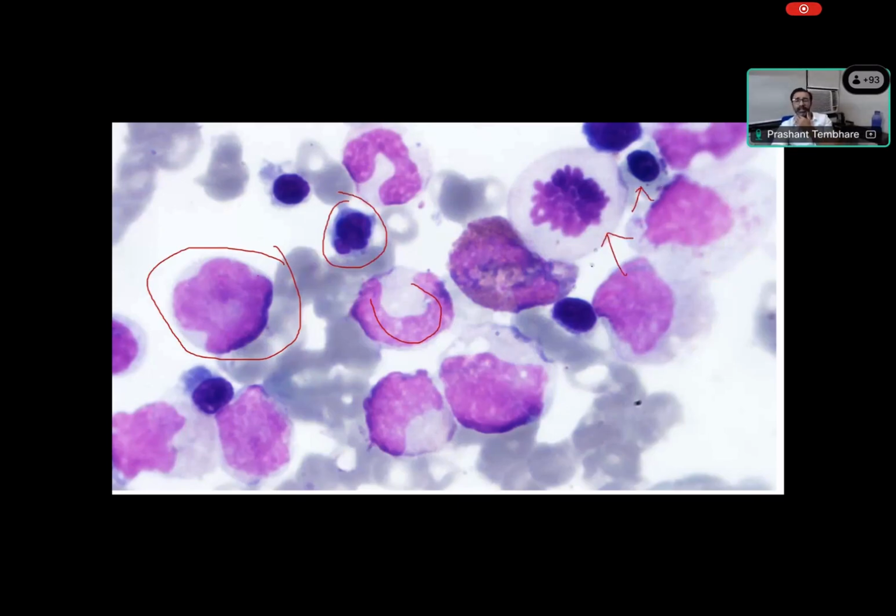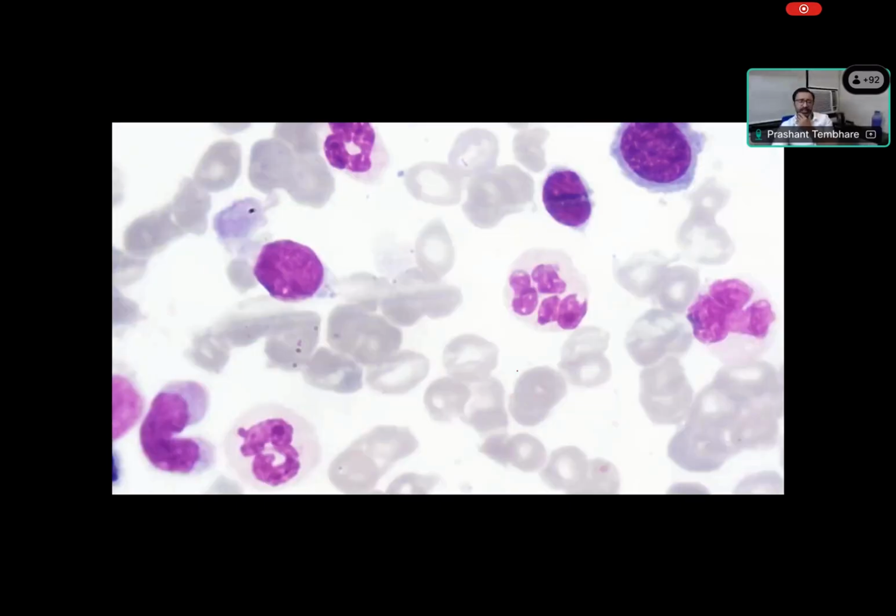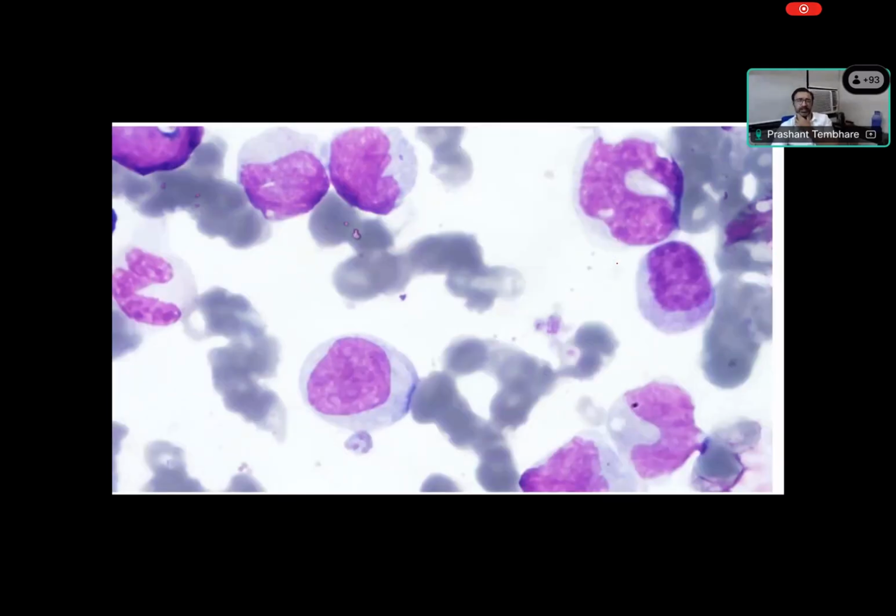You can see a dysplastic erythroid cell. So there is dysplasia here in this population. Again, a dysplastic neutrophil. This is a monocyte. You can see this is a monocyte, right? Again, this is a monocyte, right? So there is some dysplasia. This is the nucleus. You can see, so there is a blast. You can see this type of blast is there. Dysplasia there, another feature of dysplasia there.